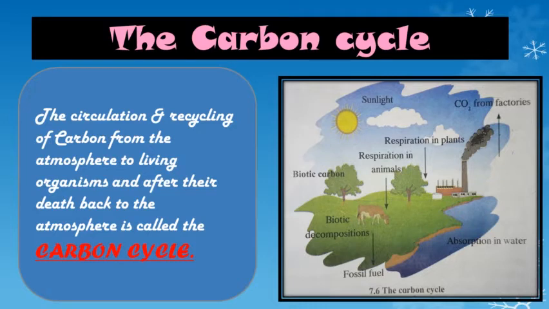That means living things absorb carbon, and after the death of the organism, this absorbed carbon is returned back to the atmosphere. So this is how the carbon cycle, that means absorption of carbon and return of carbon to the atmosphere, is continuously going on. So this is called the carbon cycle.